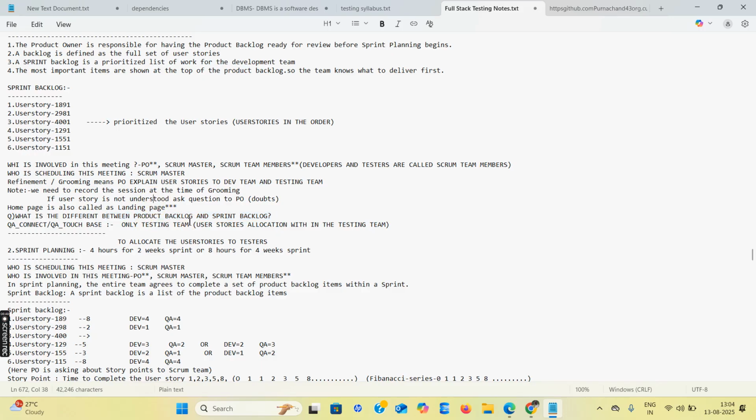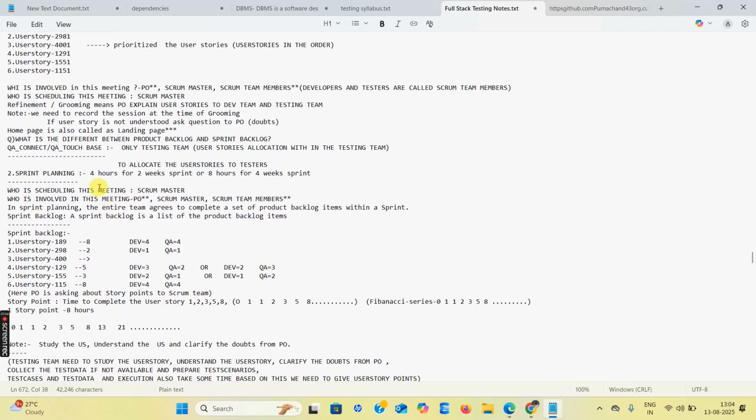So what is the difference between product backlog and sprint backlog? This is one question. Product backlog contains user stories, not in order, not in priority. Sprint backlog is a list of product backlog items, a prioritized items list. Next, sprint planning: 4 hours for a 2-week sprint, and 8 hours for a 4-week sprint.